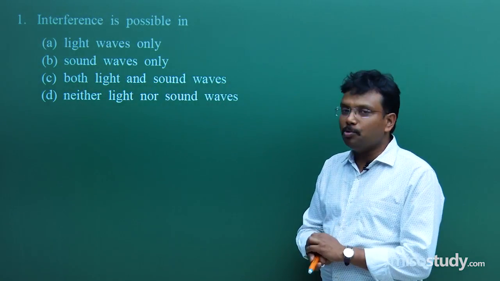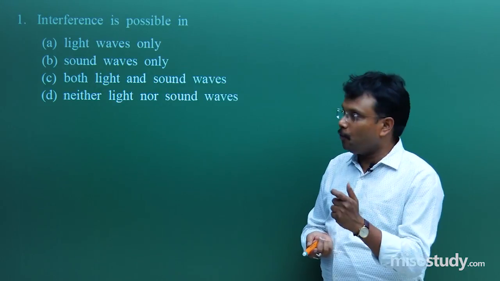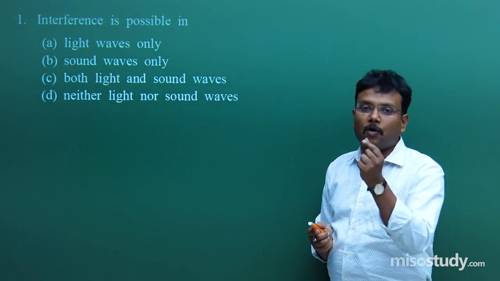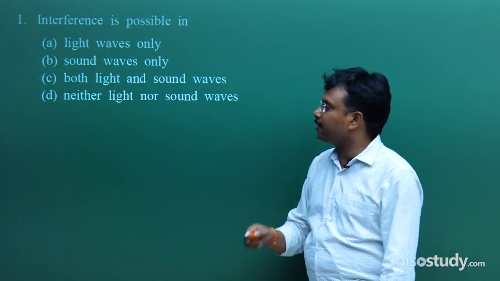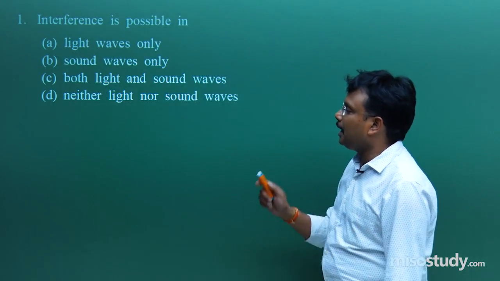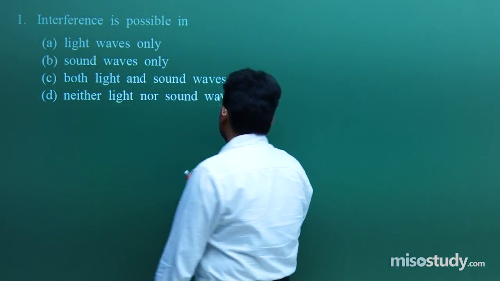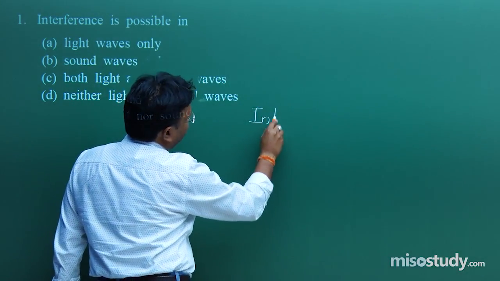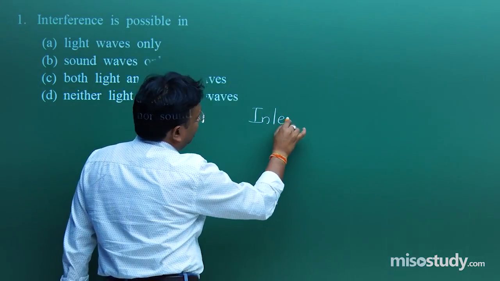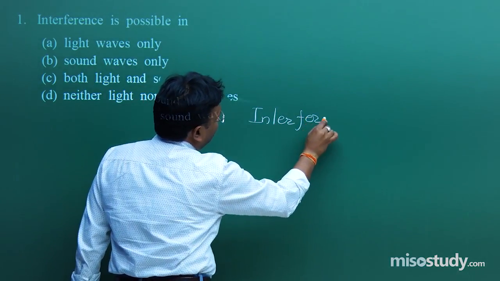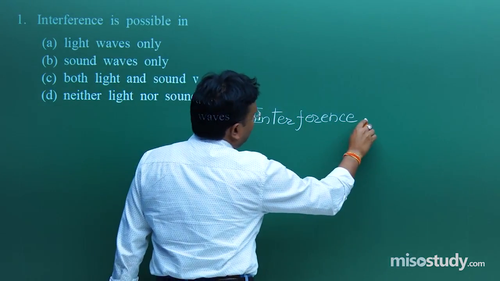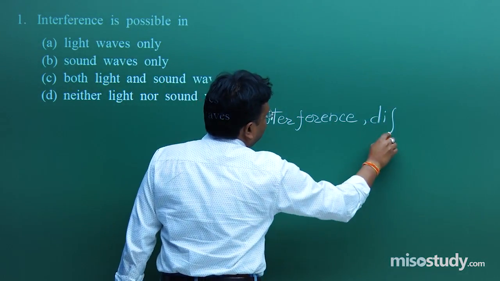But I want to move a step further. I want to mention a simple statement for your better understanding. Let me write it down. Interference. Second concept is diffraction.